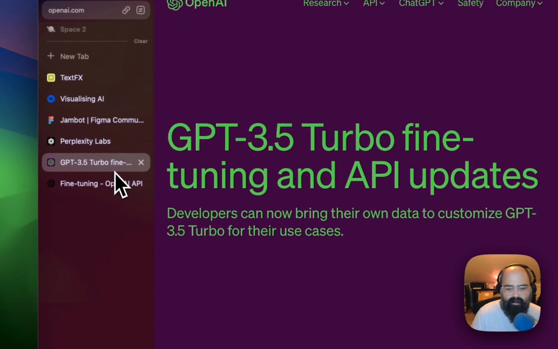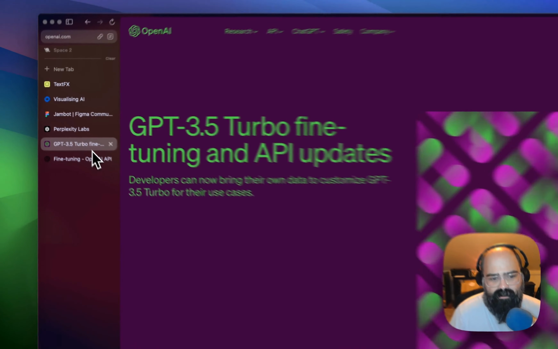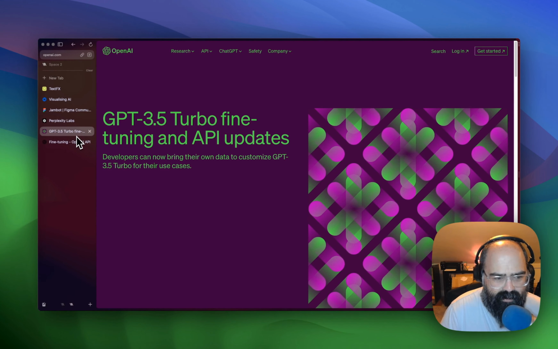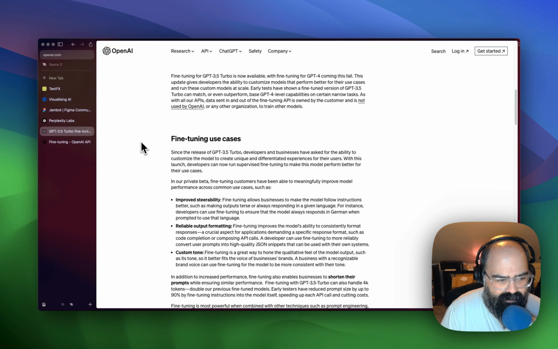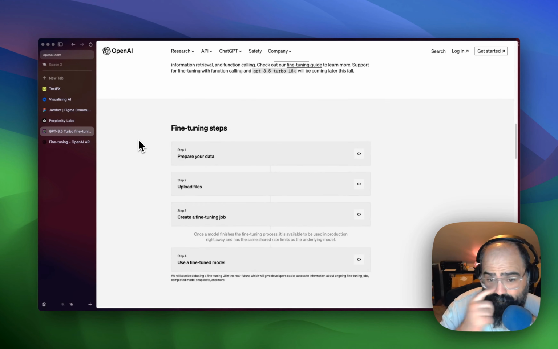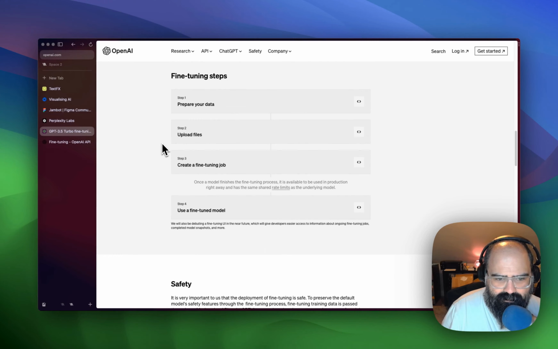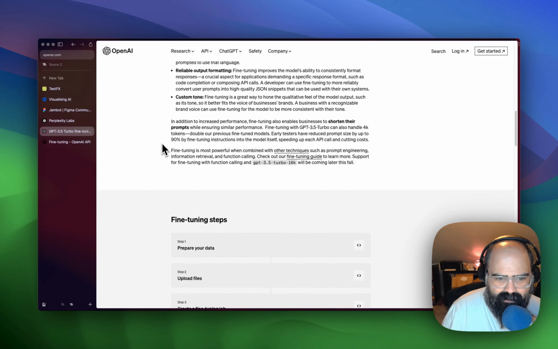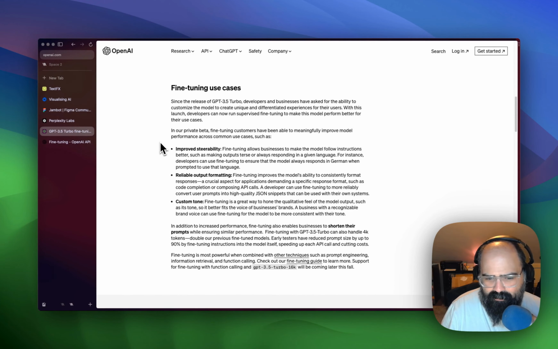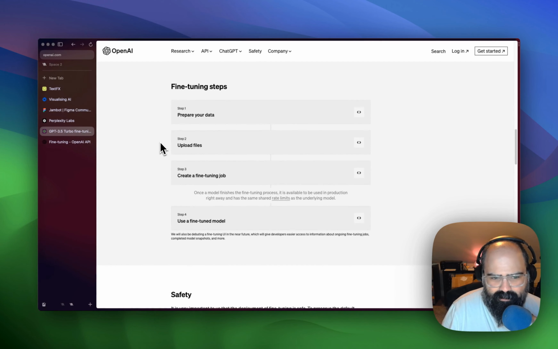All right. So finally, the big news of the week. OpenAI released an update to their API. It now allows you to do some fine-tuning to ChatGPT 3.5 Turbo. Now, for those of you who aren't running your own apps yet, this allows you to basically better mold the model, I would say, for your use cases. So we got a little step guide here we can go through.